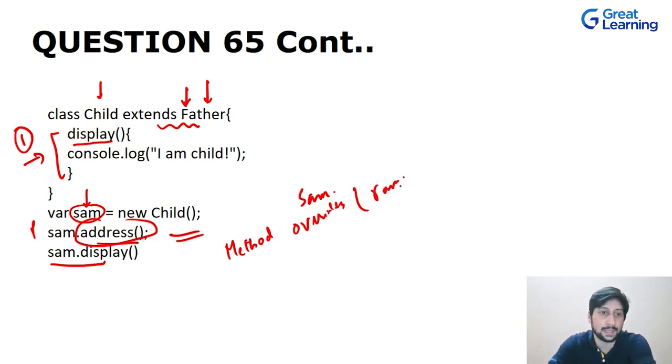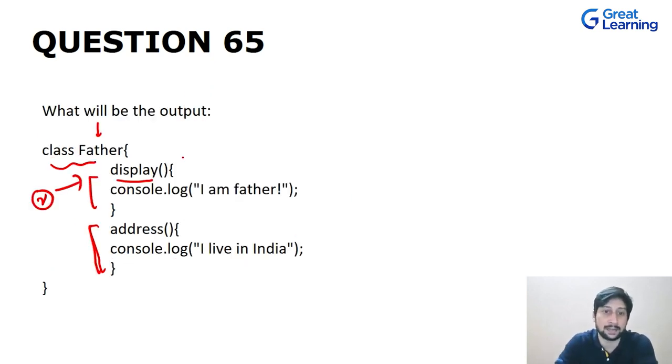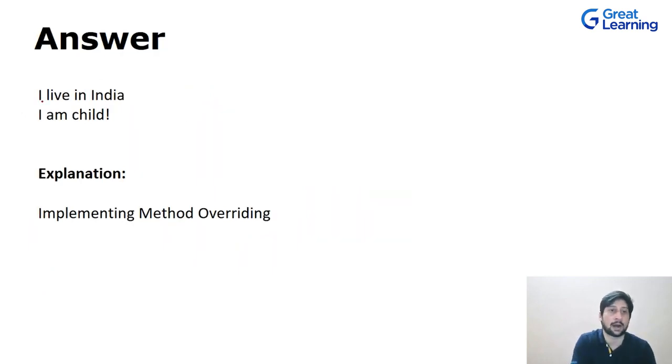So when this overriding happens, it will print "I am child", and for the address it will say "I live in India". So this is your output. "I live in India" comes first because we are first calling the address method, which is present in the parent class, then "I am child", which is present in the child class. So this is how you implement method overriding.